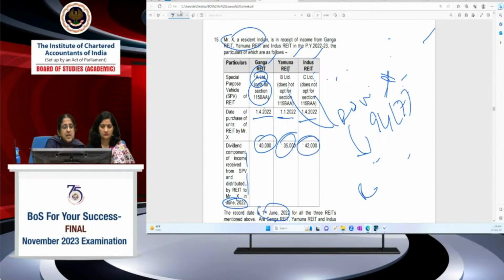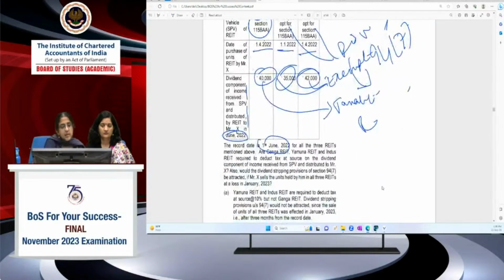So this only I said, A Limited opts for 115BEA. So in this case, it's taxable in the hands of Mr. X. For 35,000 and 42,000, it is exempt in the hands of Mr. X.